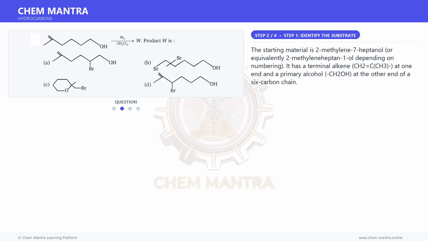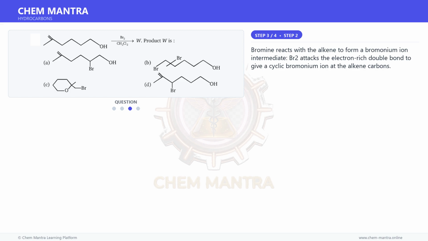Moving on to the next step. The starting material is 2-methylene-7-heptanol or equivalently 2-methylene-heptane-1-ol depending on numbering. It has a terminal alkene, CH2=C(CH3), at one end and a primary alcohol, CH2OH, at the other end of a 6-carbon chain.